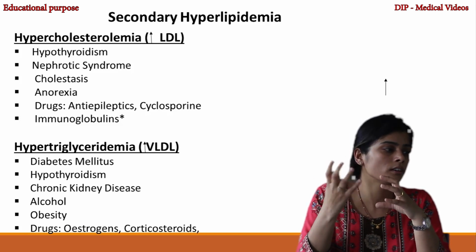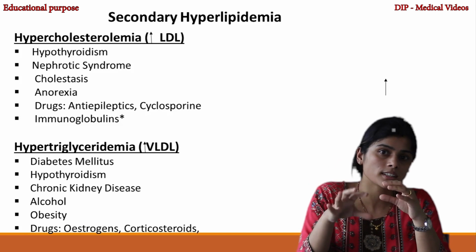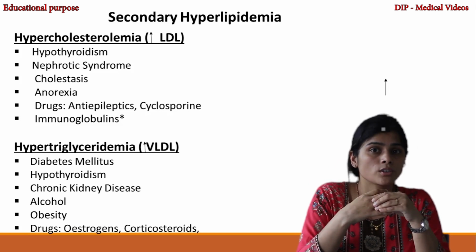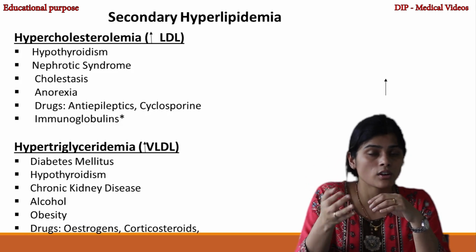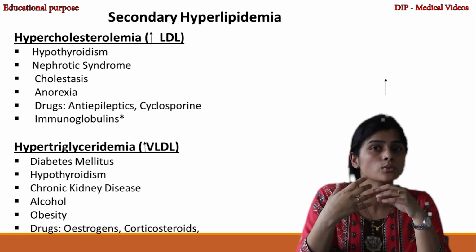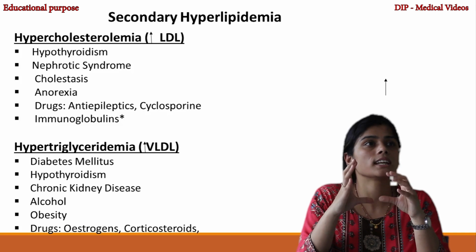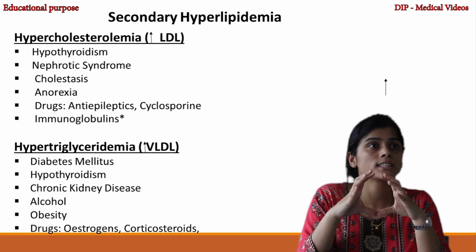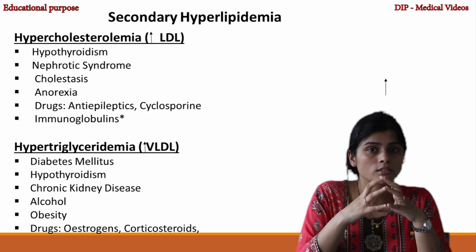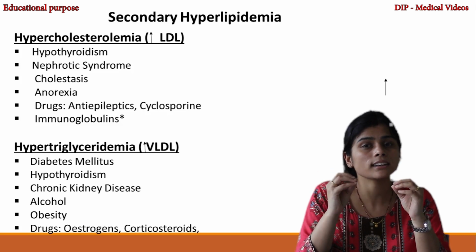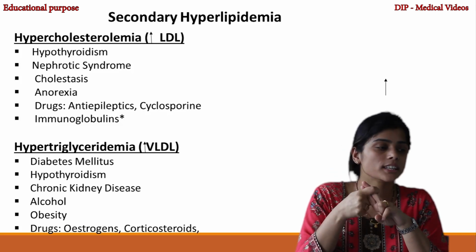Second, because of increase in HMG-CoA reductase activity in patients with nephrotic syndrome, that can also cause increase in cholesterol, mainly hypercholesterolemia, due to de novo cholesterol synthesis. Lipoprotein lipase (LPL) activity is also impaired in patients with nephrotic syndrome, which causes increase in chylomicrons and increase in VLDL level.